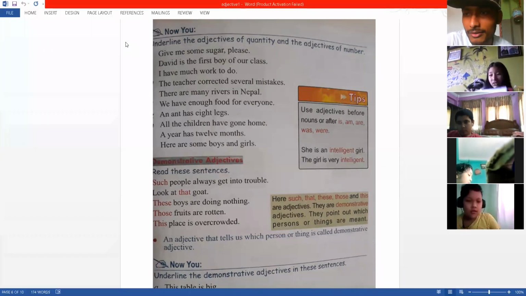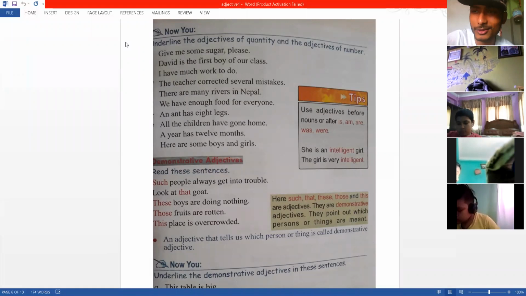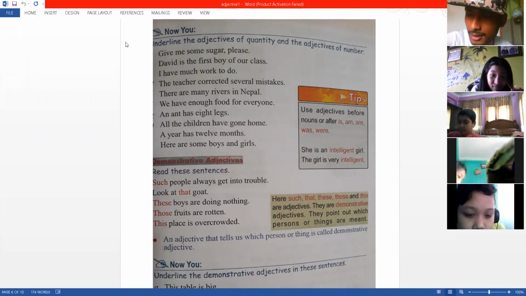No. By the look of your face, no. Okay, that's all I can say. I can keep repeating that, but I don't think that's going to help. Kavya, we'll go with more examples. I think it's easy to understand with sugar. Some sugar does not mean give me 10 or 15 sugars. It's not about the number. It's about quantity. So it's easy to understand there.